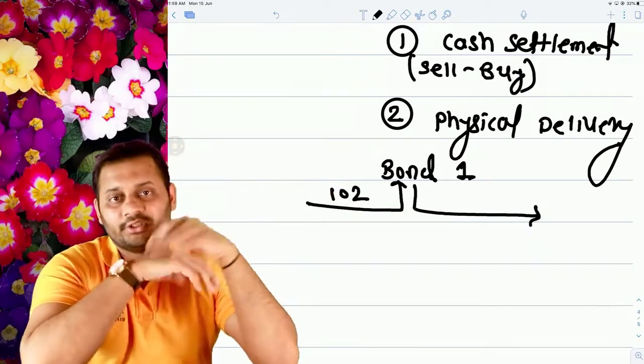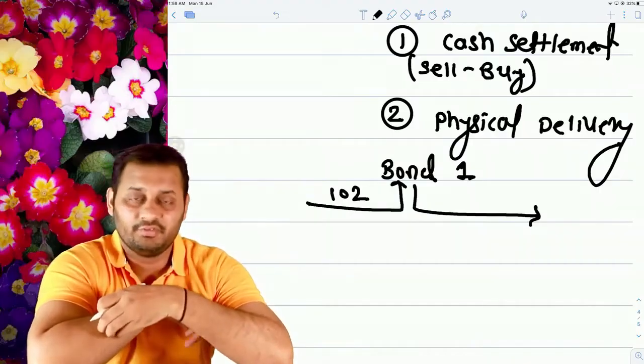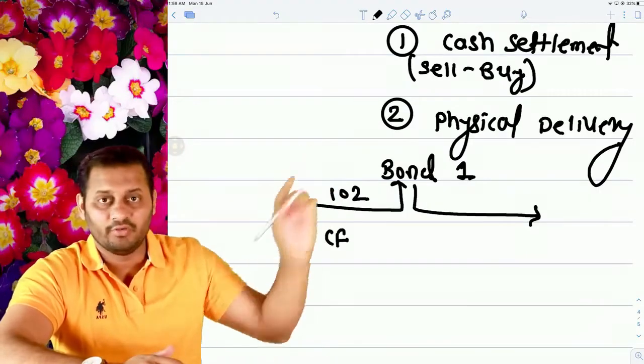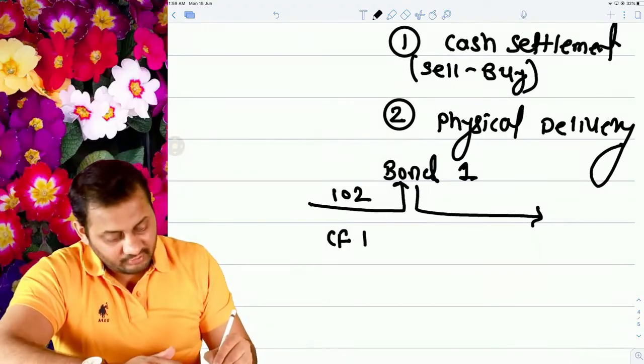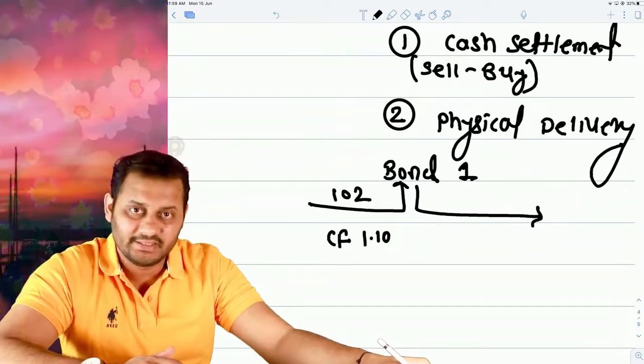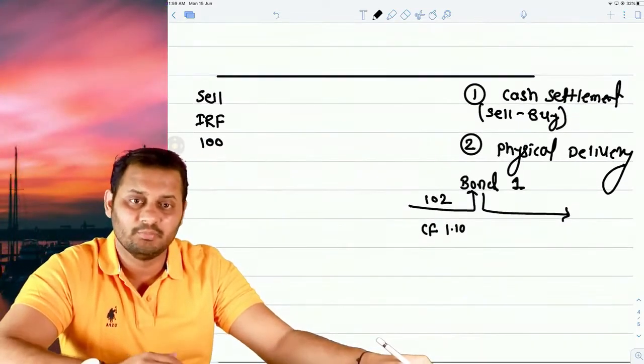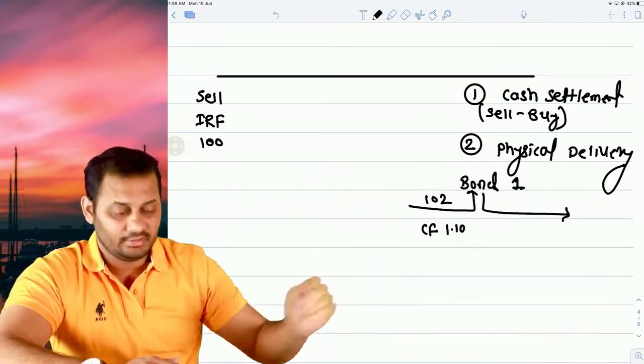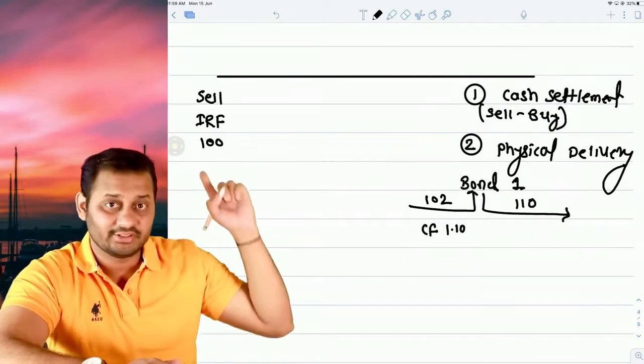The stock exchange itself will give some kind of conversion factor of bond 1, and let's say the conversion factor of bond 1 is 1.10. It means that you will be able to sell the bond at 100 multiplied by 1.1. That's 110, not just 100.